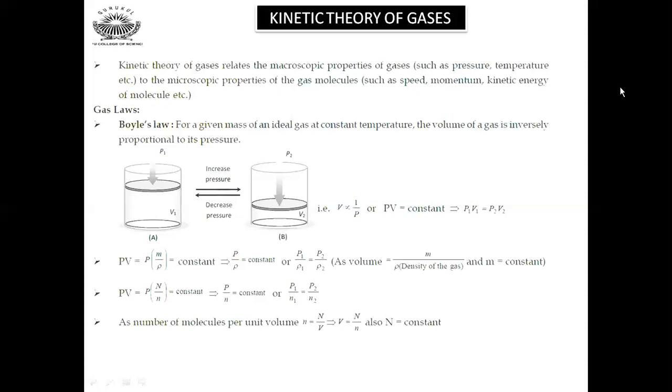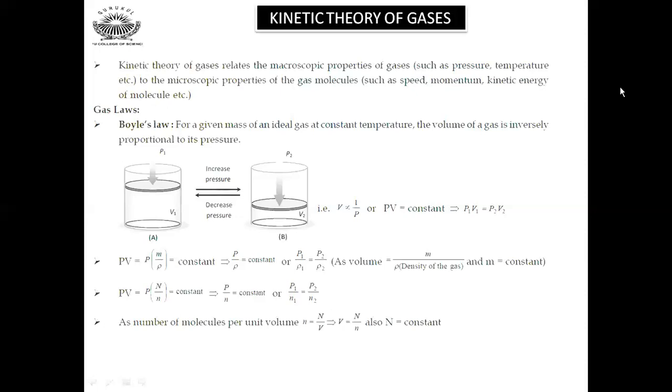Let us start with Boyle's law, according to which at a constant temperature, the volume of a gas is inversely proportional to its pressure. So V is proportional to 1 by P, and PV equals constant is the basic equation here. So P1 V1 equals P2 V2. PV equals P divided by rho into M, so volume can be written as mass per density. So P by rho is constant as M will remain constant. So P1 by rho1 will be equal to P2 by rho2. This is the variation of pressure with density, and mass will remain constant.